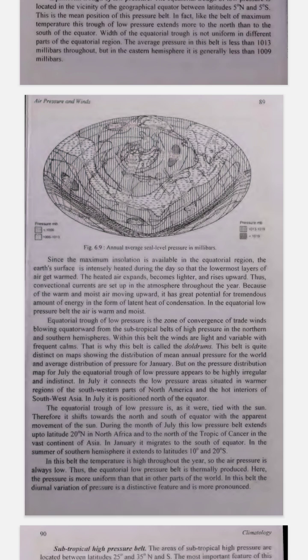3. Why is there low pressure near the equator? The equator gets the most sunlight. This is called insolation. Because of the heat, the land and air near the equator get very hot. Hot air becomes light and starts to rise. This rising air causes low pressure because there's less air pushing down. Example, imagine blowing a balloon. As the balloon rises, the space below it feels lighter, like there's less air pressure. That's what's happening near the equator.